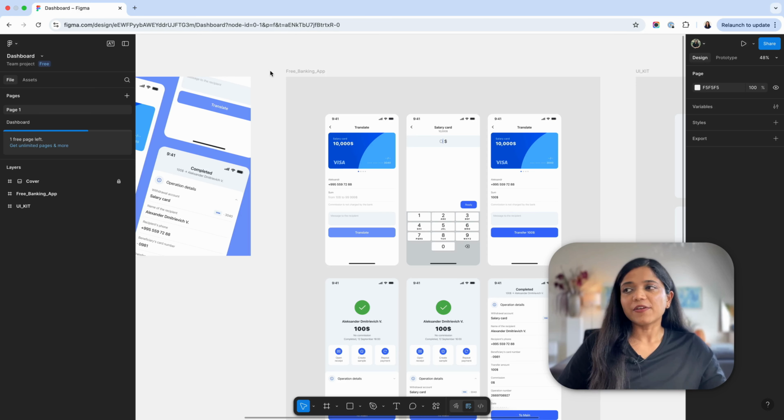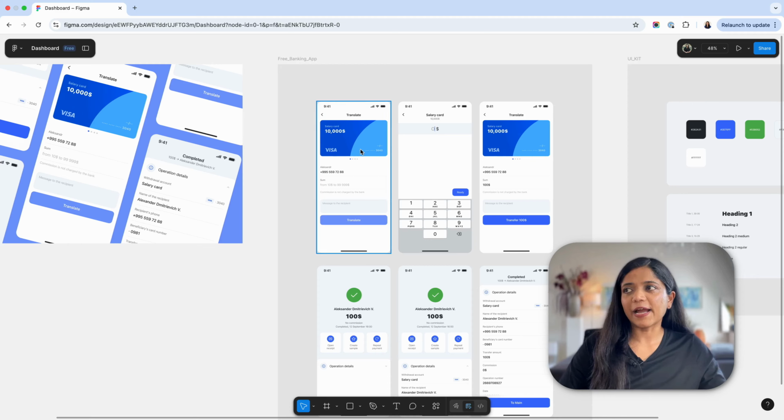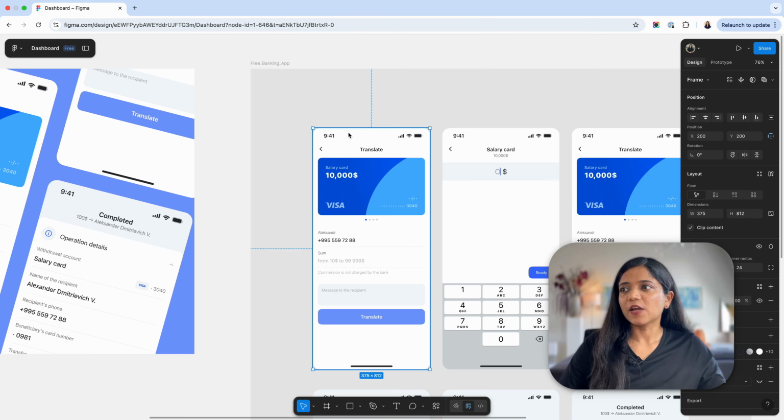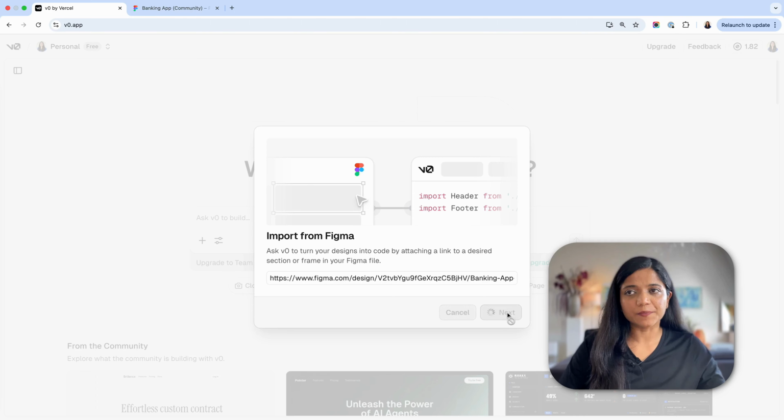So let me quickly show you an example of how I did this. And here, as you can see on the screen, I'm in my Figma account, and in this Figma account I've got these designs here. Now for this particular screen, I wanted to create an app, and so I clicked on the screen, copied the link to this particular design, and then you go to V0 and paste that URL there. So let me show you an output in V0 for this Figma design.